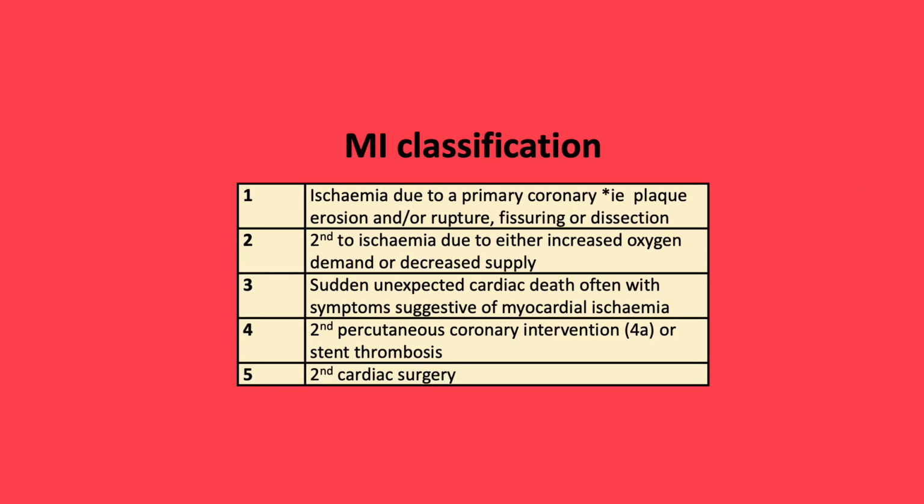Myocardial infarction can be classified into 5 subgroups based on etiology and circumstance. Type 1 is due to primary plaque rupture. Type 2 is due to ischemia due to increased oxygen demand or decreased supply, for example hypovolemia or hypoperfusion. Type 3 is sudden unexpected death, often with symptoms suggestive of myocardial ischemia. Type 4 is secondary to percutaneous coronary intervention, and Type 5 is due to post-cardiac surgery.